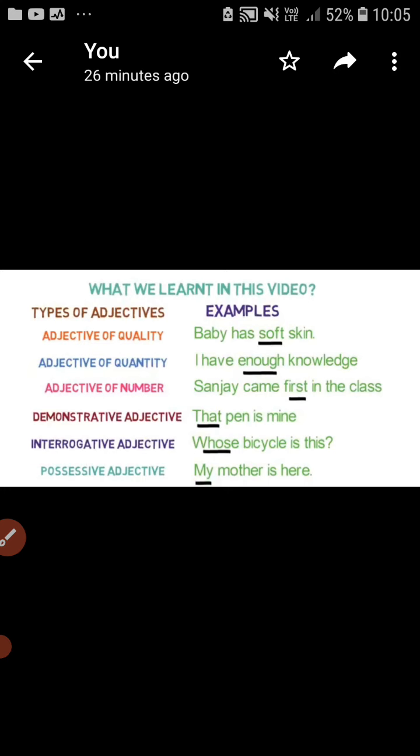So children, this is all about the adjective. A quick revision of the types of adjectives with examples is given, so you can revise it and watch this video more than once so you can understand what an adjective is and its types.